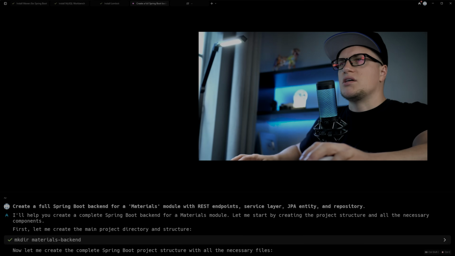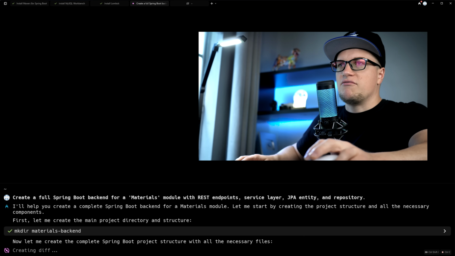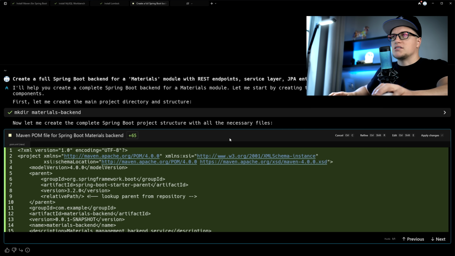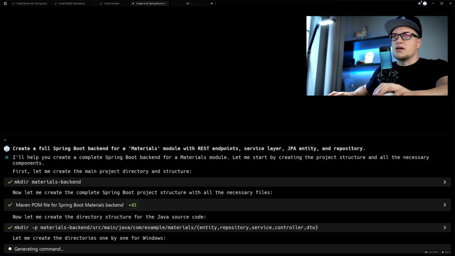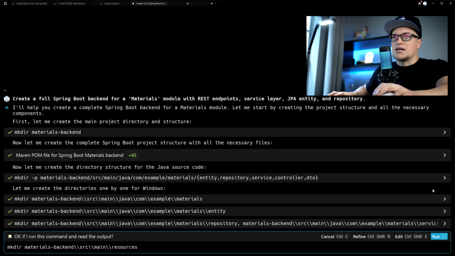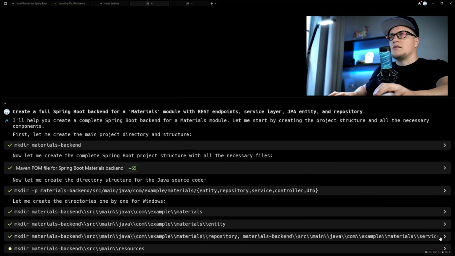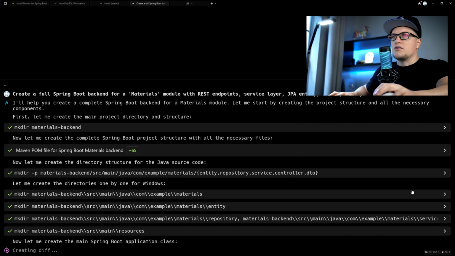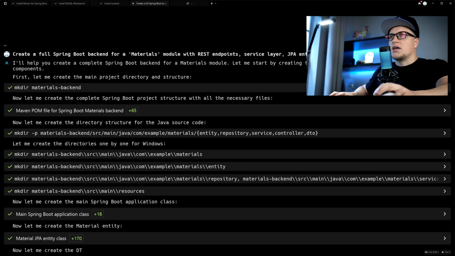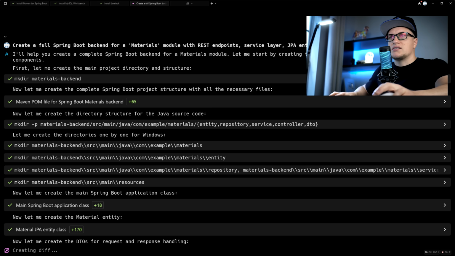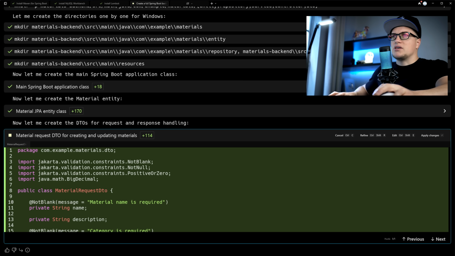Warp instantly starts building, but it's not just scaffolding boilerplate, it actually understands the stack. You can see it creating the project directory and generating a complete Maven pom.xml file. It sets up the Spring Boot parent config, artifact metadata, and dependencies automatically. Apply changes. The agent is working. At this point, it has scaffolded the full backend, project structure, pom.xml, and main Spring Boot application class.